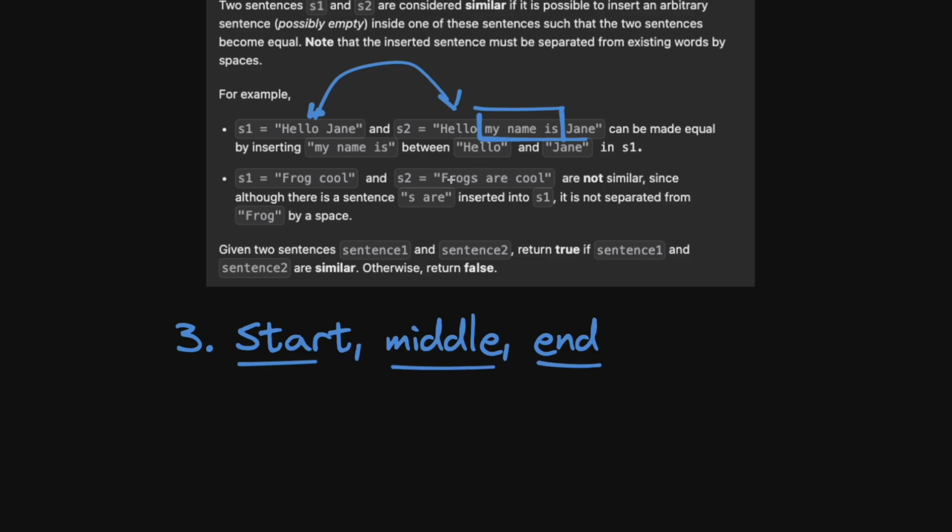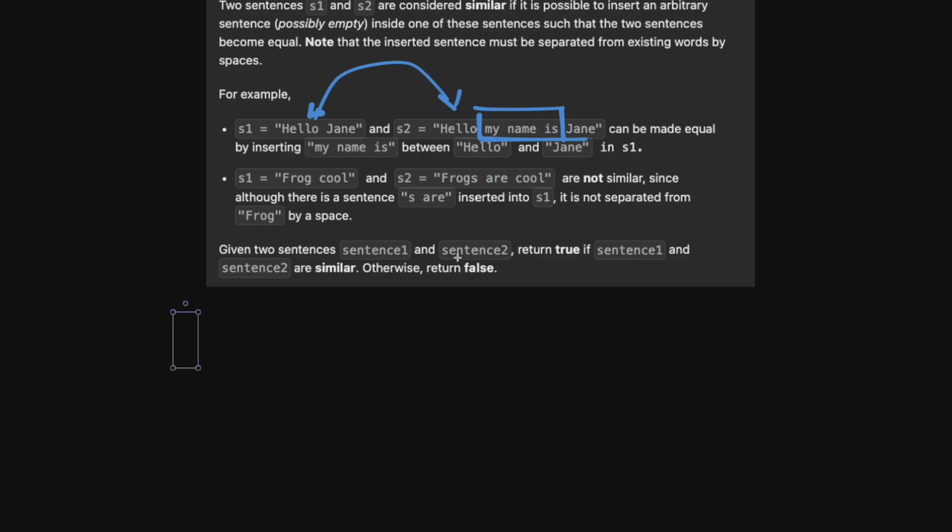And then we have to watch out for this case here where if one of the words doesn't match exactly, then we can't do it because we can't insert that. So basically frog and frogs, there's nothing we can do here because there's no frogs in this sentence. The way that we're actually going to do this is quite simple. We're going to use two deques.